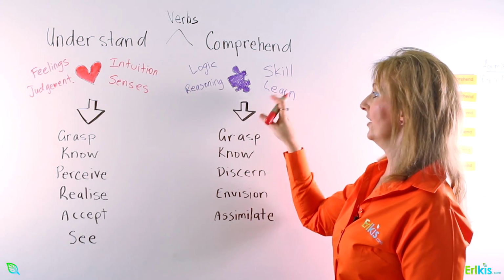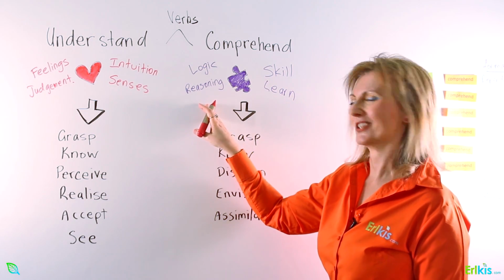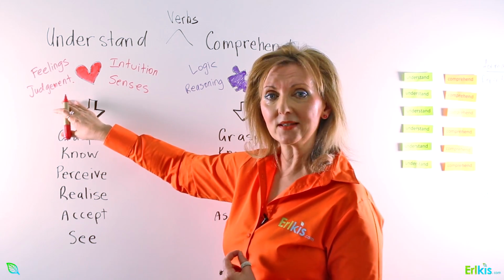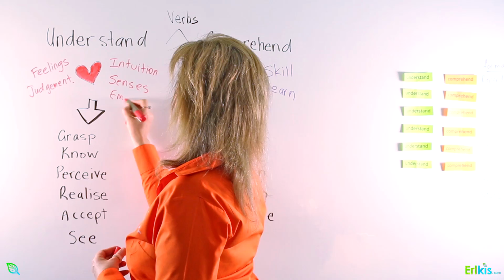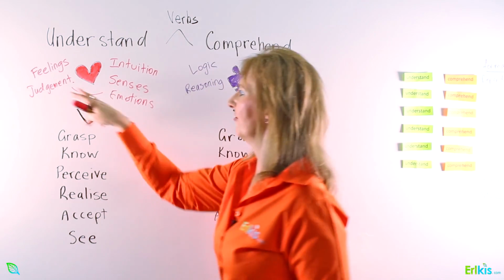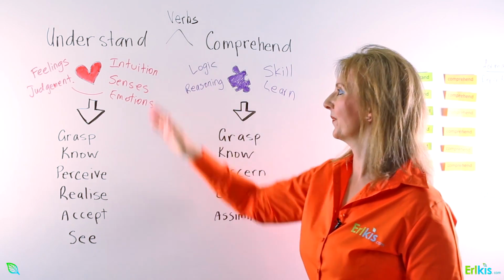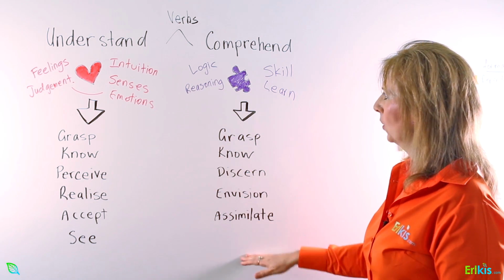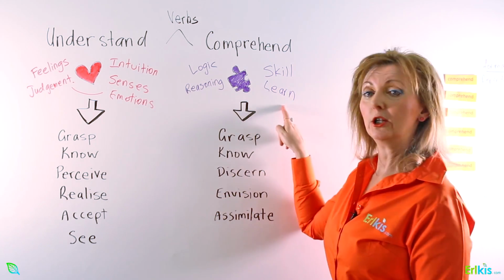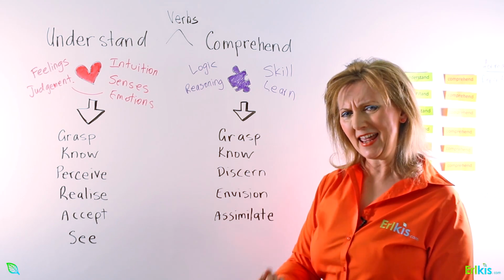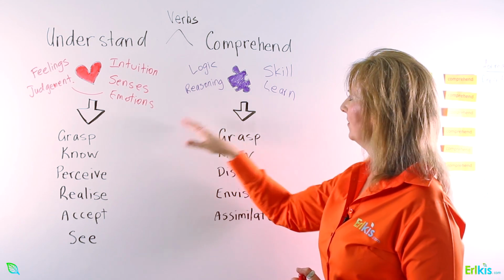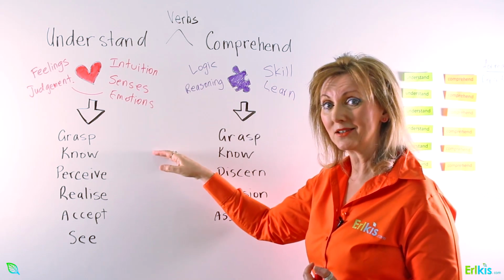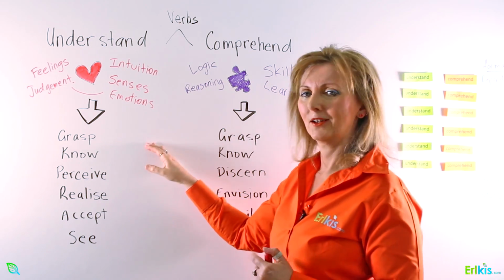Now, so does comprehension. We have to judge. We have to make decisions as well. But here we make judgments based on our emotions. So those two are very much linked. And so when we understand something, we don't necessarily have to learn anything. We just understand something. We don't necessarily need skills to understand something. Not always.